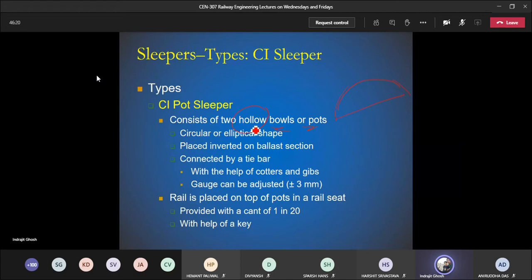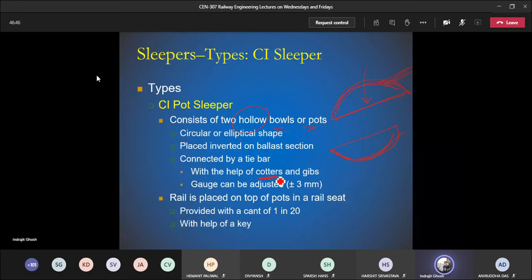It consists of two hollow bowls or pots, either circular or elliptical in shape, placed inverted in the ballast section, connected by a tie bar. So there is a horizontal bar joining the other pot with the help of something known as cotters and gibs.